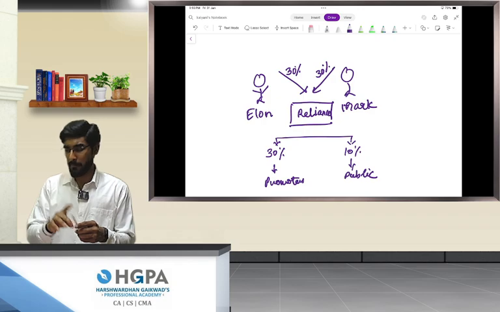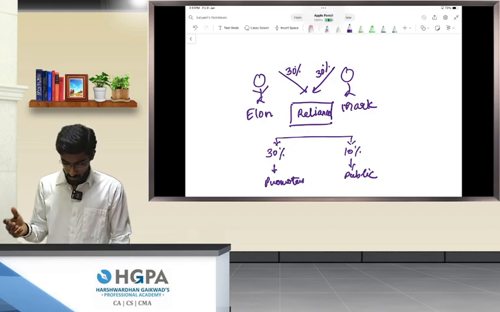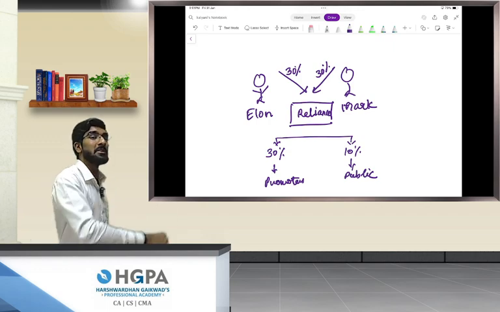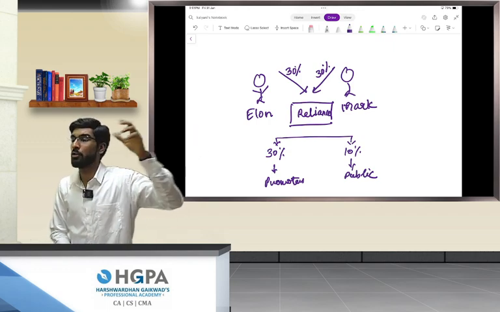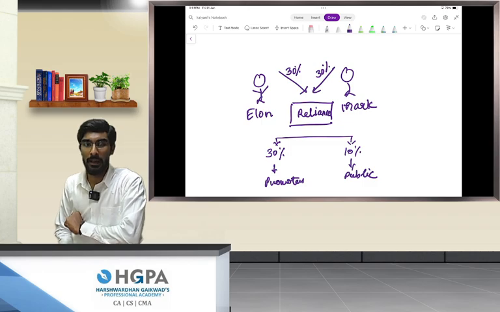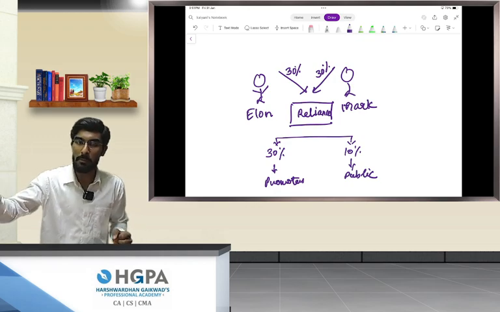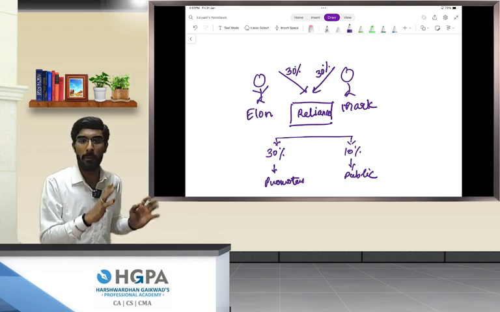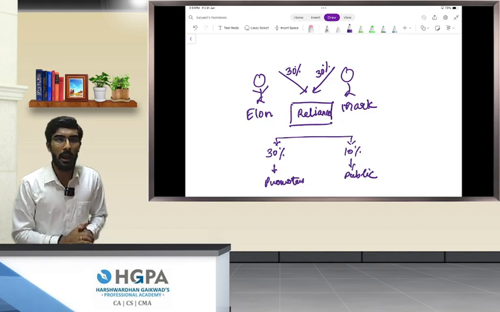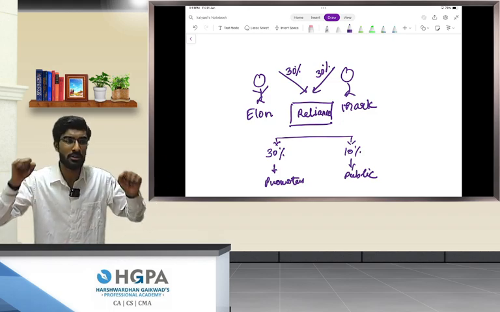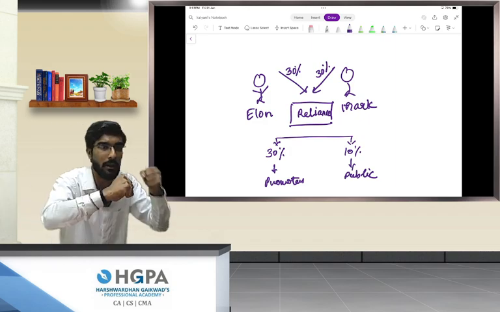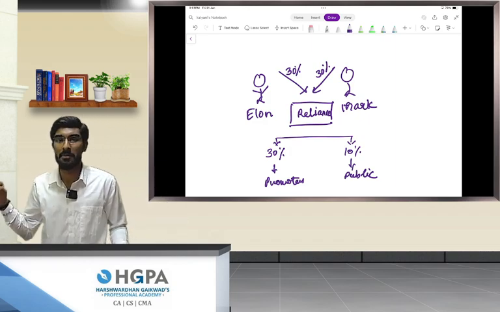Which means there is a company called Reliance. Elon Musk holds 30% of shares of Reliance. Mark Zuckerberg owns 30% of shares in Reliance. The remaining 40% is owned by 10% public and 30% by Mukesh Ambani. Now Elon Musk and Mark Zuckerberg are both in strong competition to acquire Reliance as soon as possible.